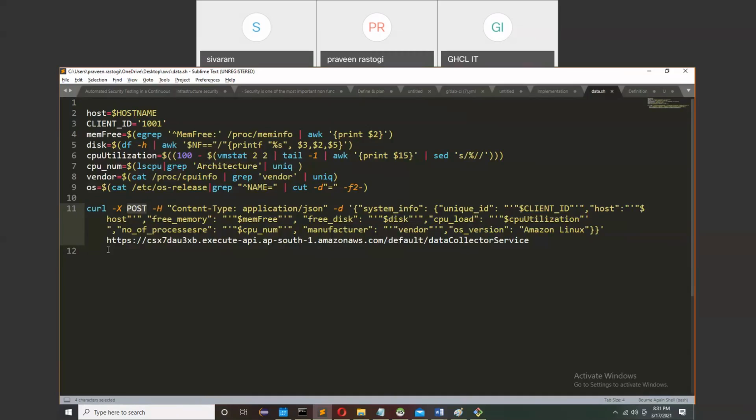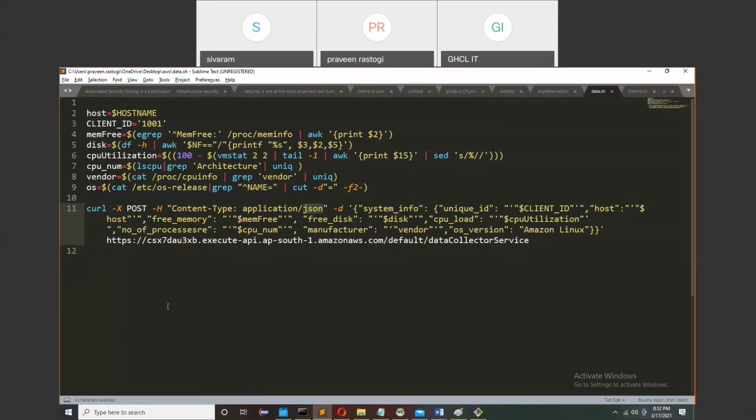But if we are putting something to the server, we are submitting to the server, like this is my data, please store it at your end or please process it, I'm giving the data to the server, right? So in that case, you need to create it as a post type. Content type means what type of content we are sending to the server. So it is of application JSON type.